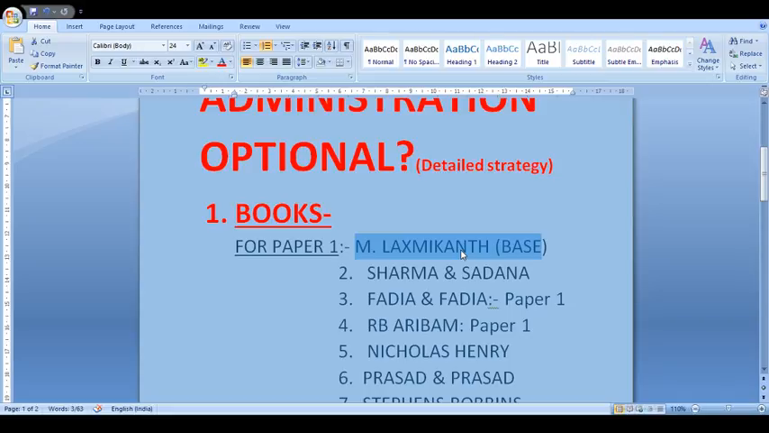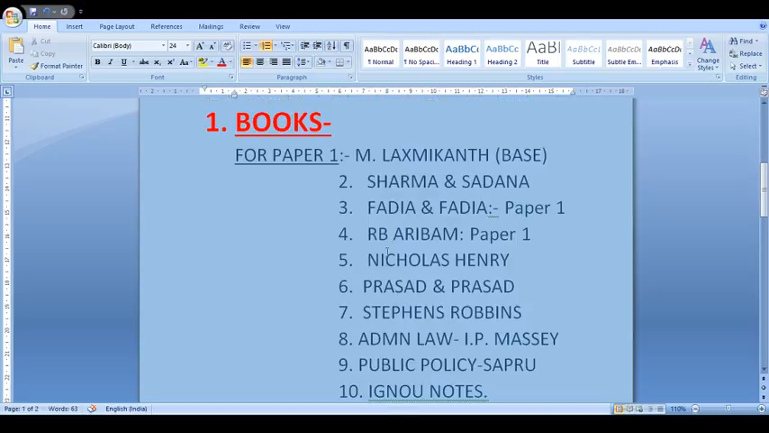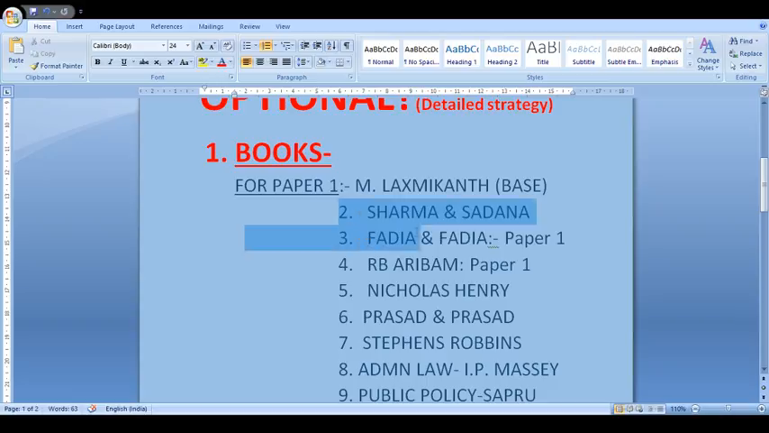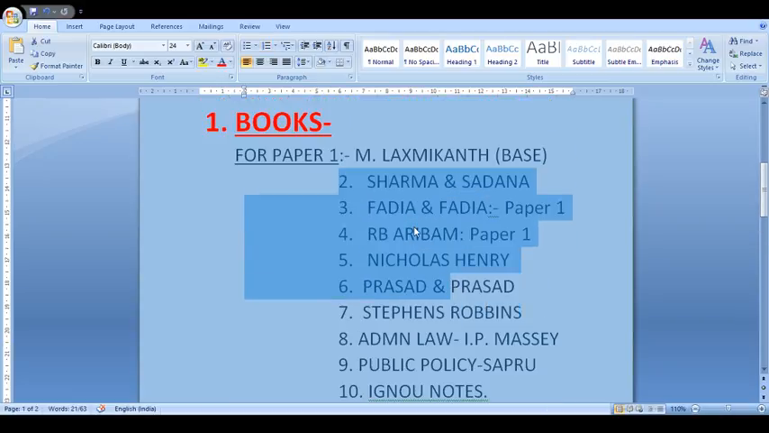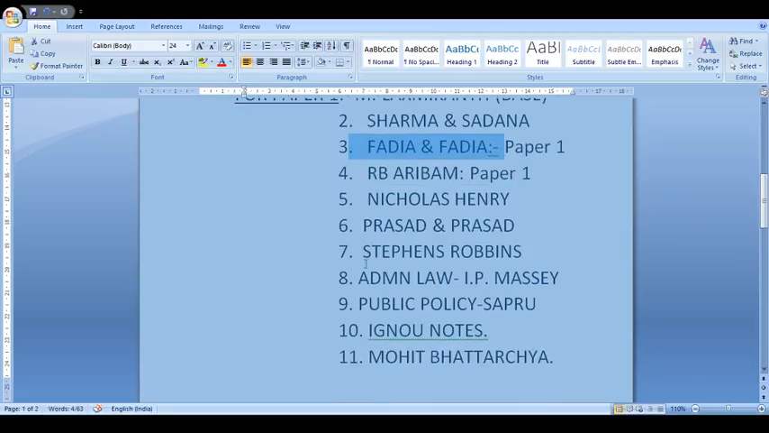The word base is mentioned adjacent to this book name. Why am I mentioning base? Whatever theory is given in this book, you need to read that theory in detail from the rest of the 10 or 11 books in this list. So once you read anything from M. Lakshmikant, taking it as a base, you have to read it in a detailed manner from Sharma Sadhana or any other book, that is Fadia and Fadia, R.B. Arora, Nicholas Henry, Stephen Robbins.